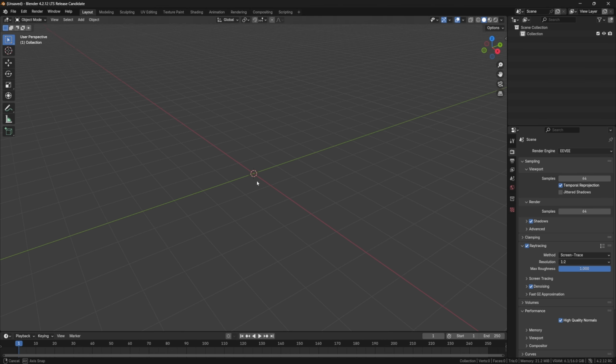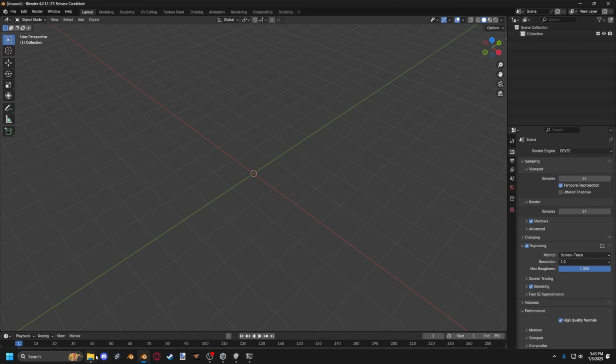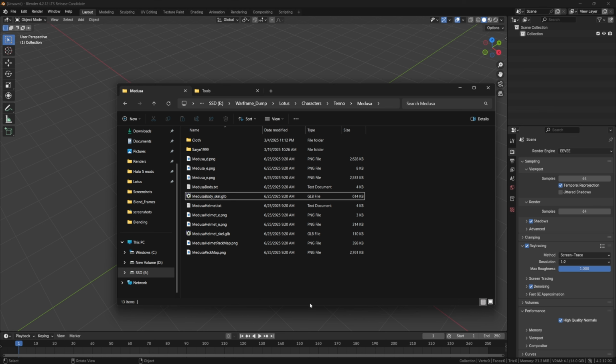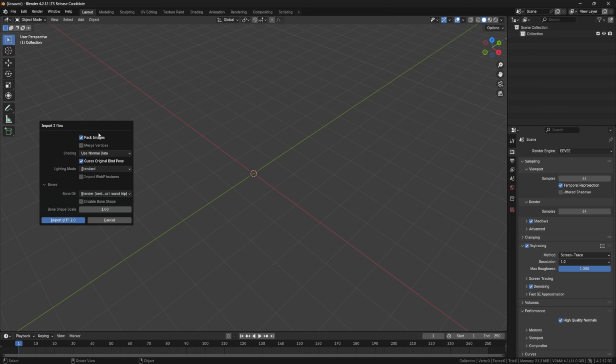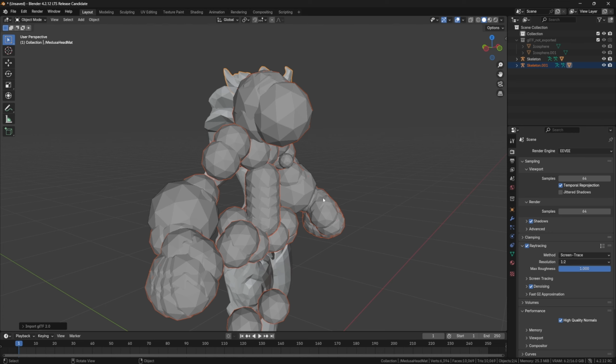So now that we have Blender, we are going to need to import our model. Let's pull up our directory here, and we're going to take Medusa helmet and Medusa body, and just drop those in. We don't need to pack the images. We're just going to hit import. So now this is imported.